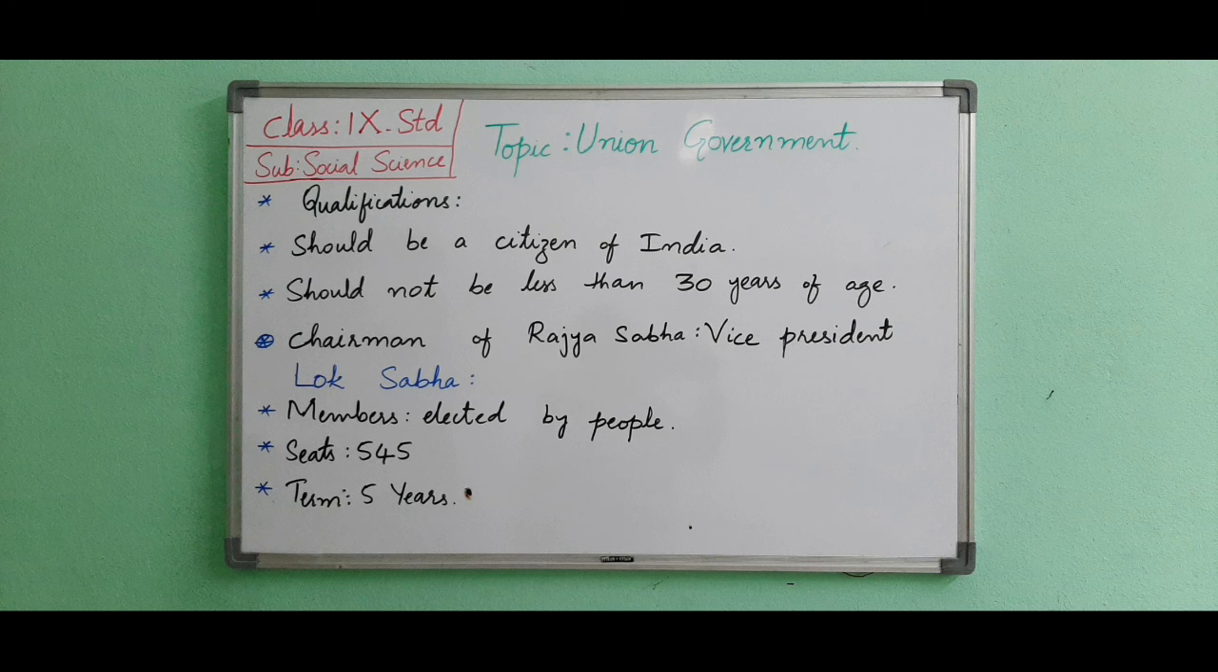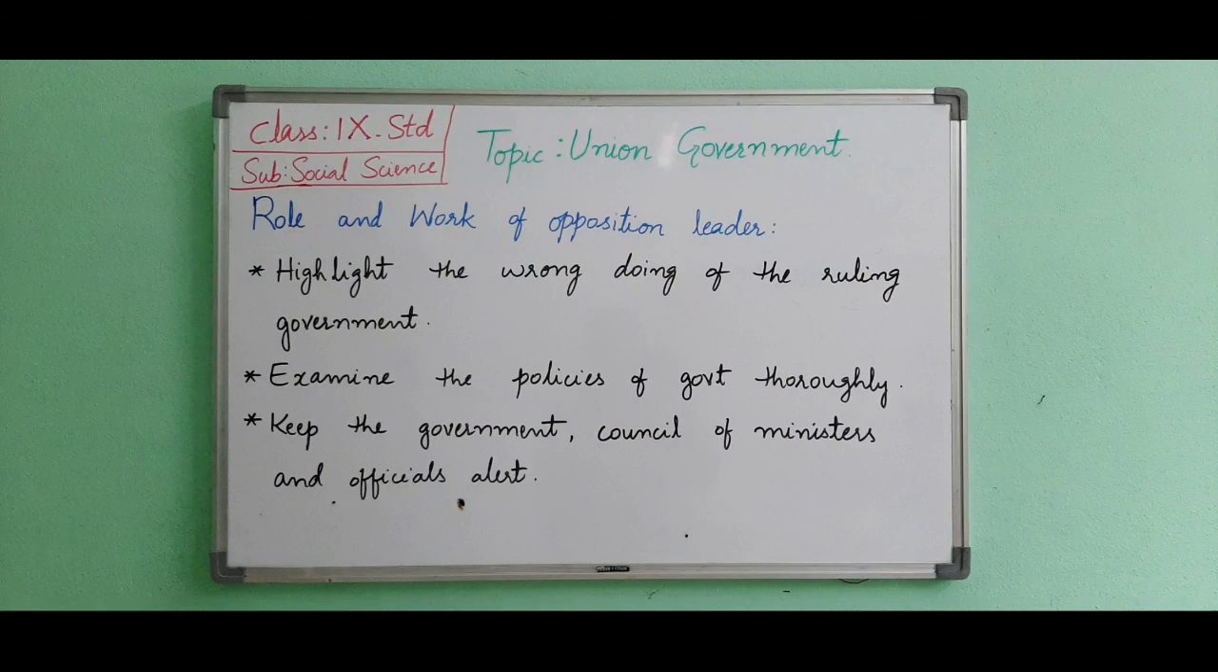Now next we will see the role and works of the opposition leader. Here, as two parties are there, the majority, those who win the elections and make a government, are called the ruling party, and the other one, which got the second majority of votes, is called the opposition party. Now we will see what are the role and work of the opposition leader.